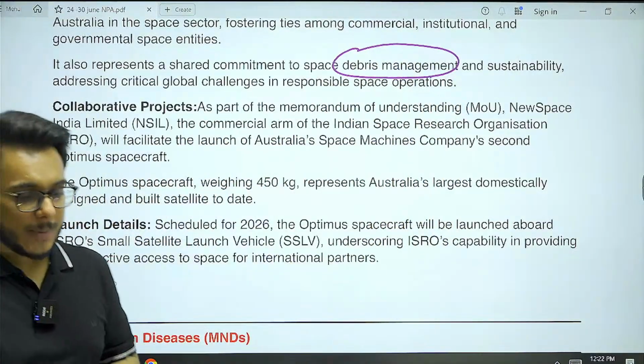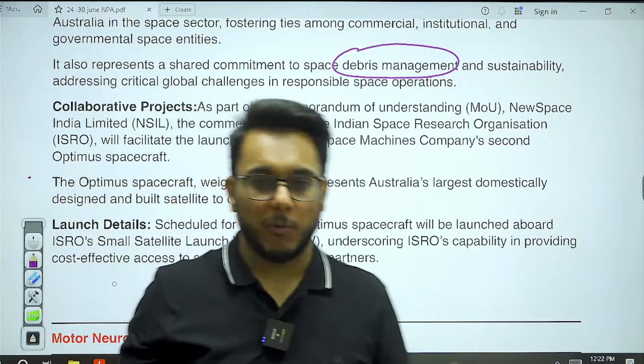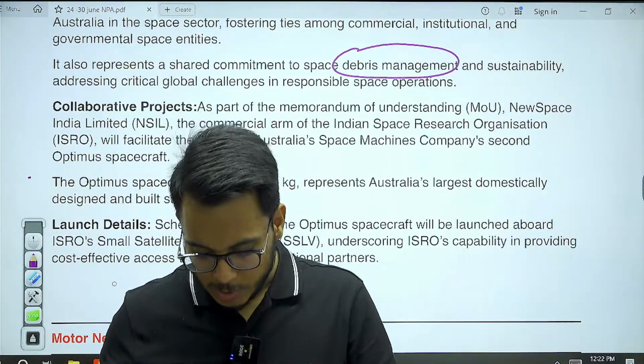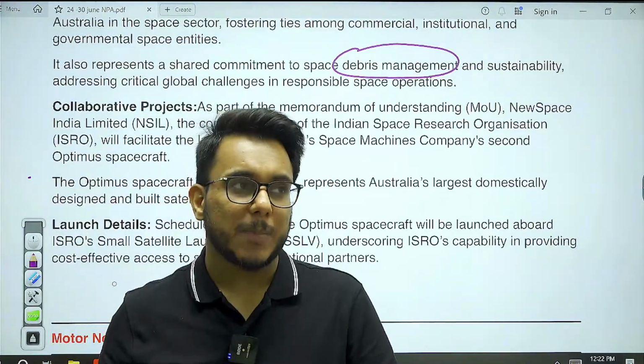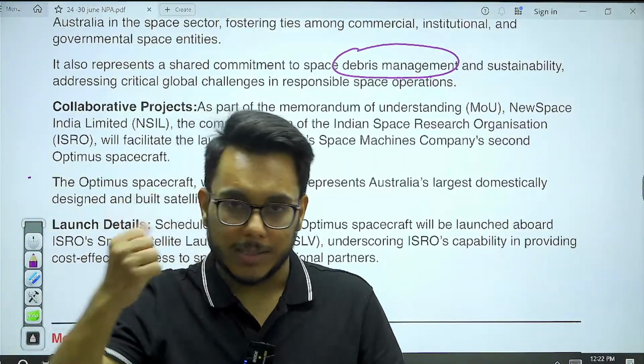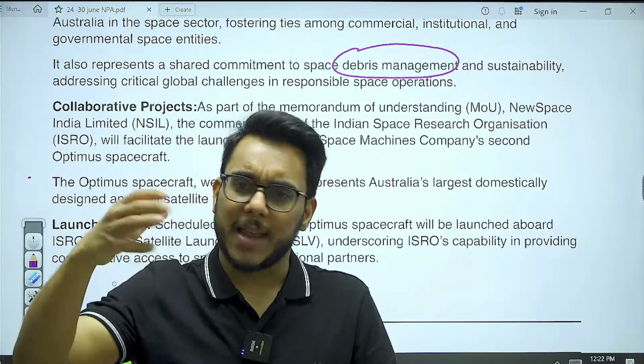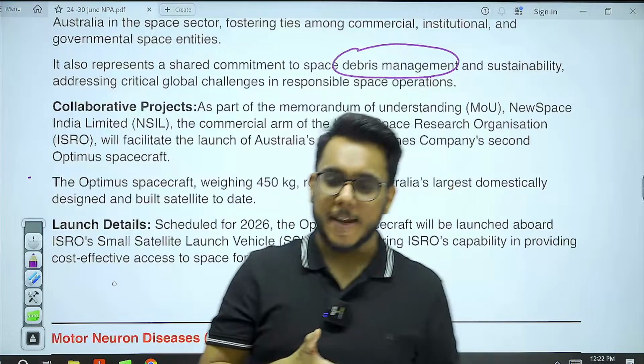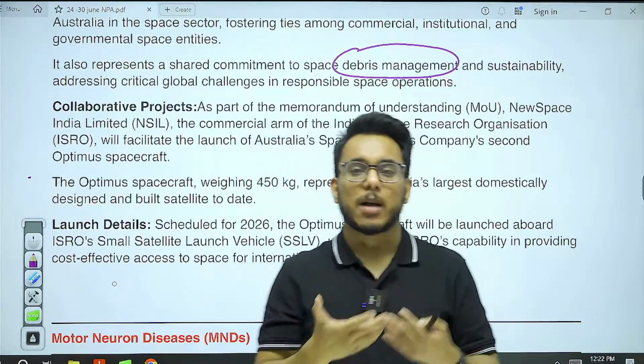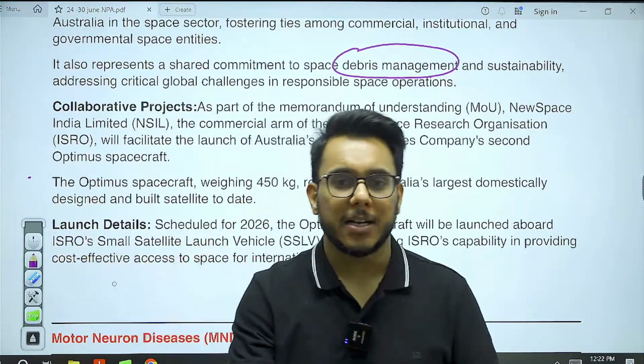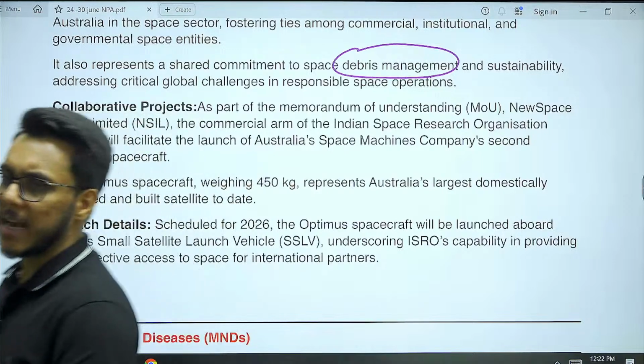Debris management in space. Now, what is this debris management and why does it need to be performed? You see, there are a lot of satellites that are launched. These satellites complete their life, and once they do, they become junk, and that junk is oscillating in space at very high speeds.